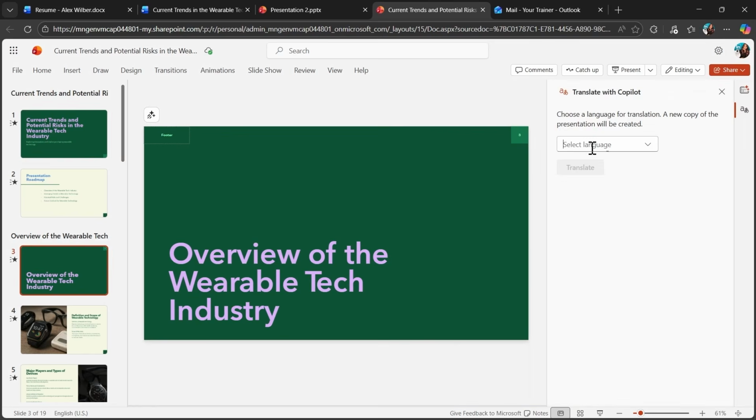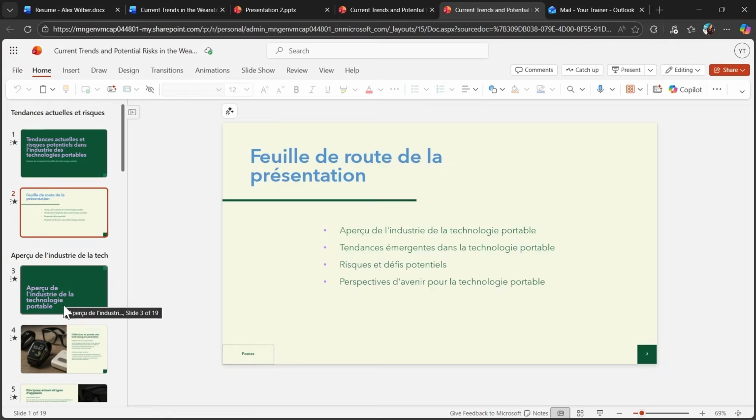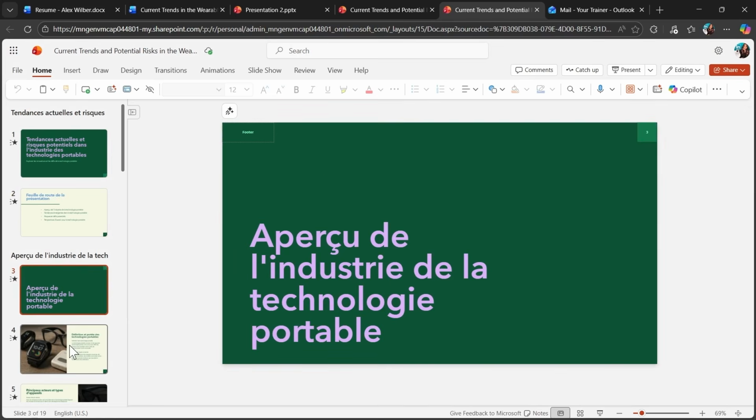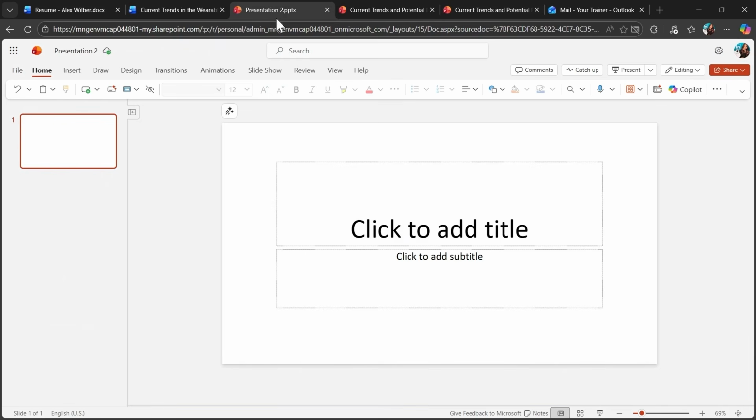I can also use Copilot to translate my presentation from English to French in one click. This is a very useful feature for those who are working in international companies. Sometimes we need to make the same presentation twice in different languages, and it's much, much simpler with Copilot to create this translation in one click. So let's review the results. Now I have the same slide deck in French, very nicely designed, easy to complete the step, and very fast as well.